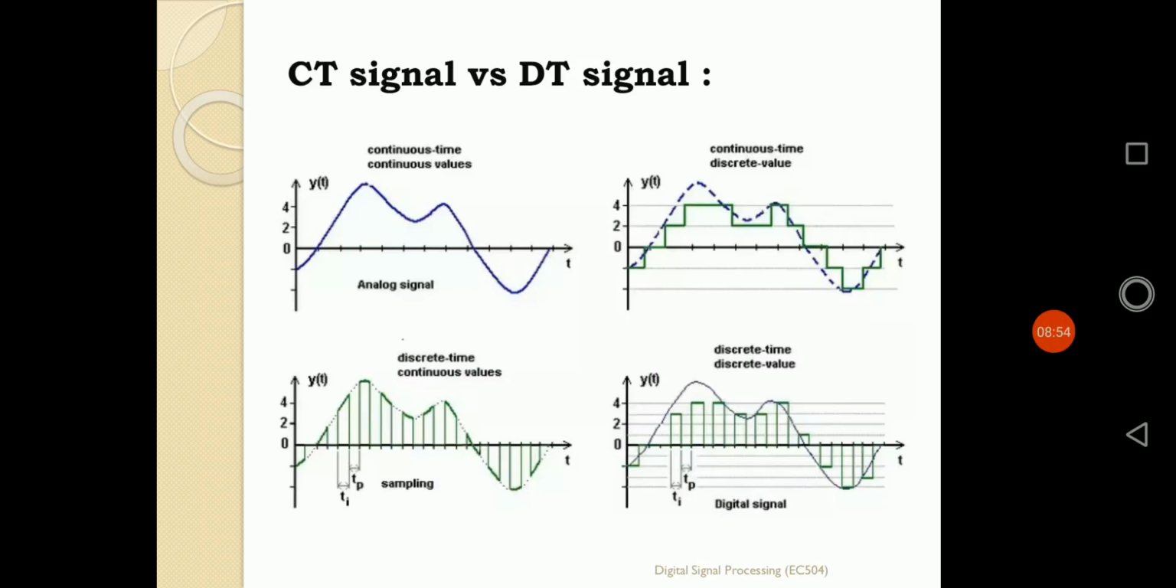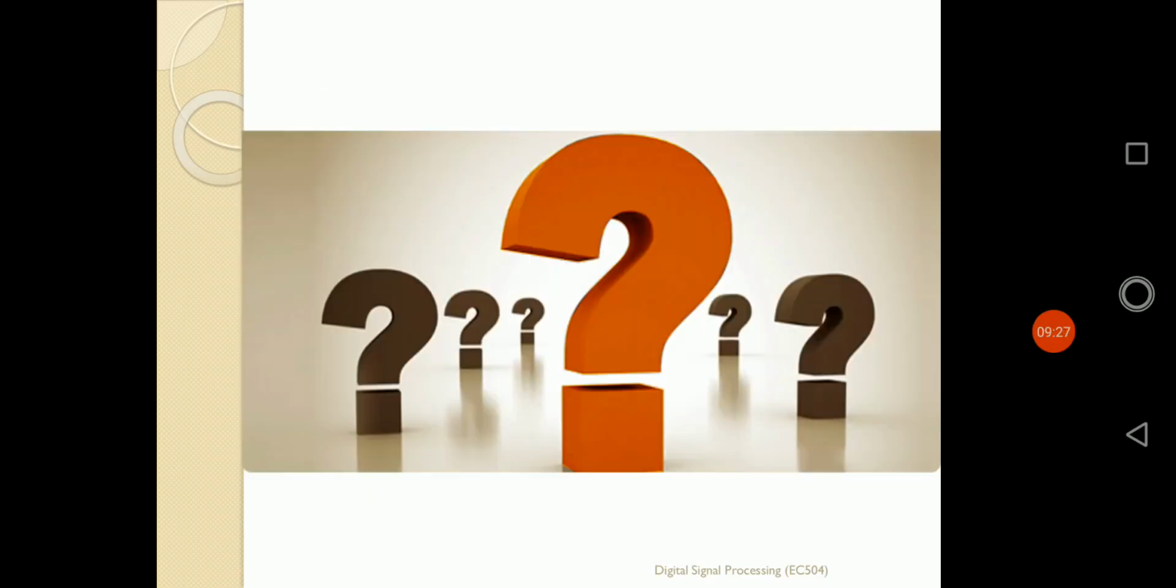So the continuous time signal can further be defined in two ways: continuous time continuous value signal and continuous time discrete value signal. In the same way, with respect to the amplitude values, the discrete time signal can also be defined in two ways, in the bottom two: discrete time continuous value signal and discrete time discrete value signal. So in that way, continuous time and discrete time signals can be elaborately defined in 4 ways. In that way, we conclude our second lecture.